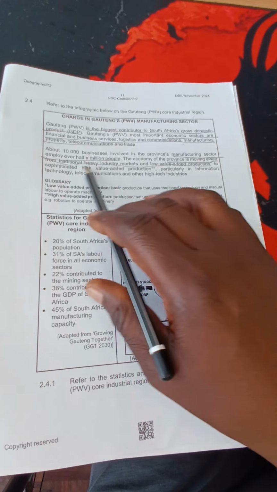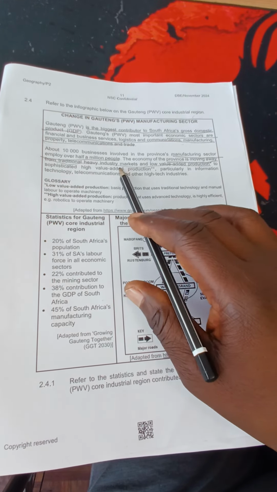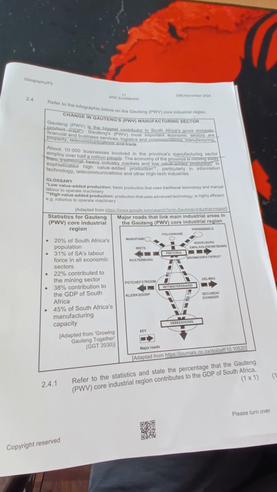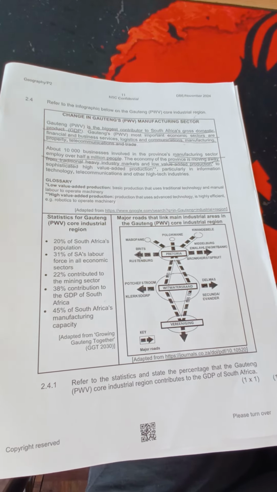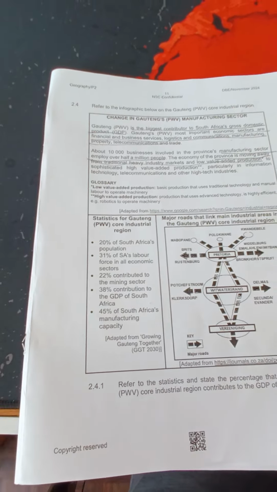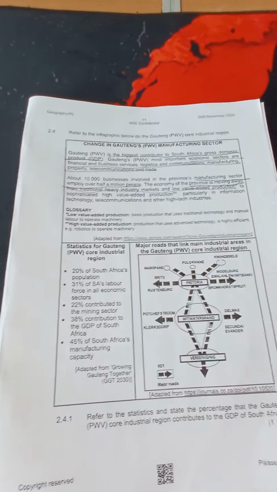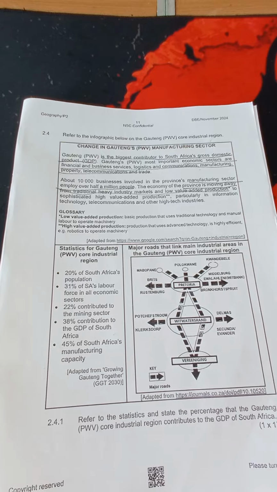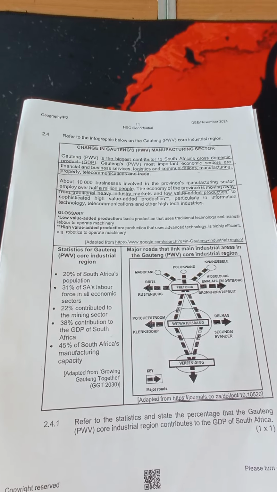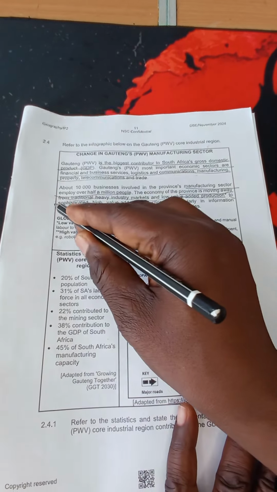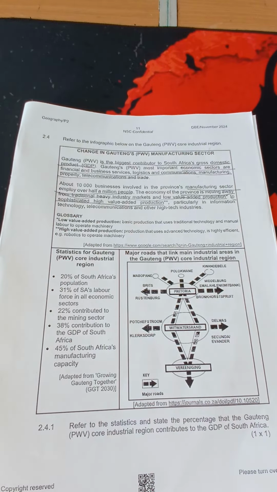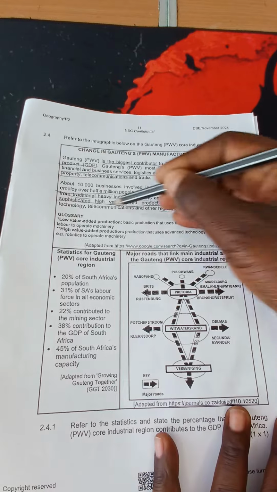But you can see the shift that has been made here, which means manufacturing and processing is taking place, so whatever South Africa exports now fetches a high price in the global market, which explains why the economy of South Africa is doing well, because we are exporting value-added products. Take note of the second point: sophisticated value-added production, particularly information technology. These are the sectors where we have more of these value-added commodities.